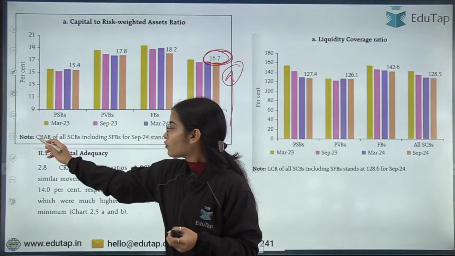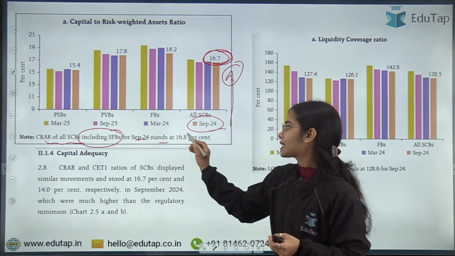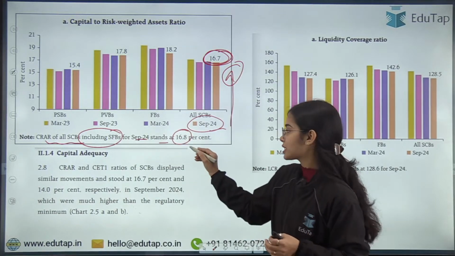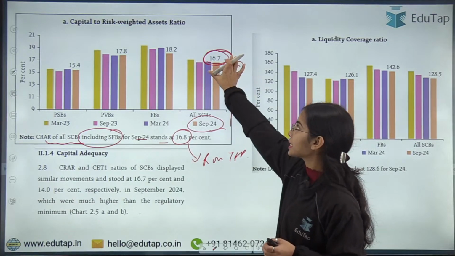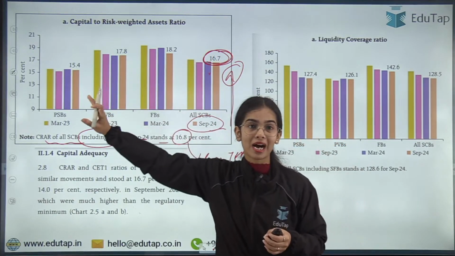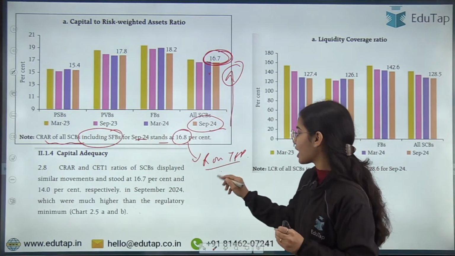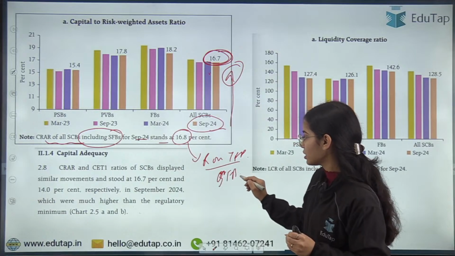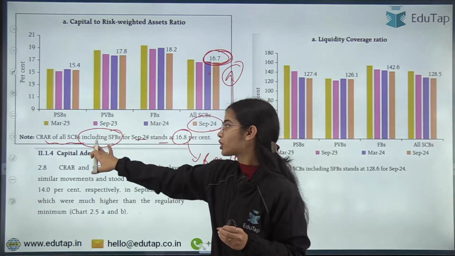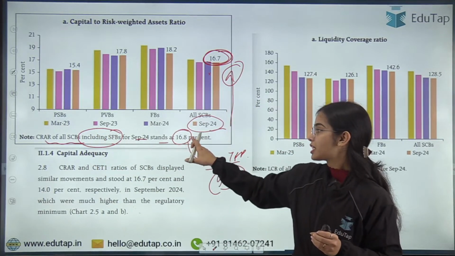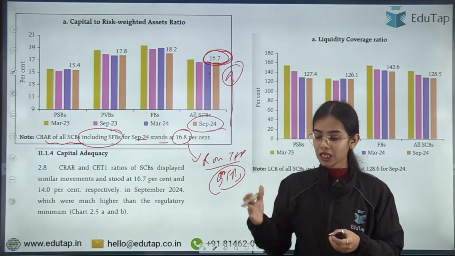Now CRAR of all the SCBs including the small finance banks for September 2024 stands at 16.8%. This is as given in the report on trend and progress. Here you can see that the earlier data is for the scheduled commercial banks excluding the small finance banks, but in the report on trend and progress they have included the small finance banks in the scheduled commercial banks. So for SCBs including small finance banks, the CRAR is 16.8% for September 2024. Okay, so this is the idea. I hope it is clear.